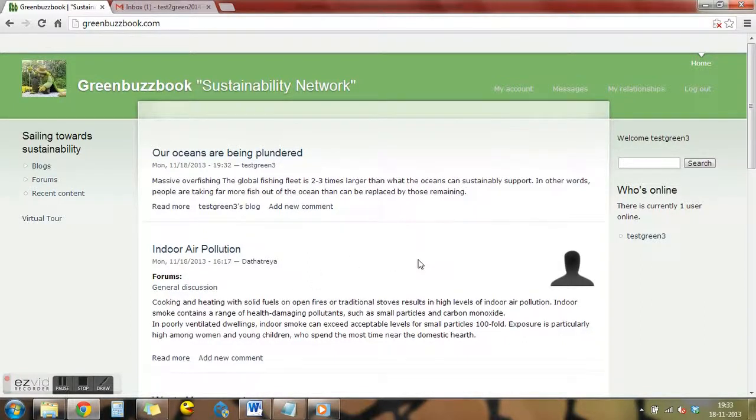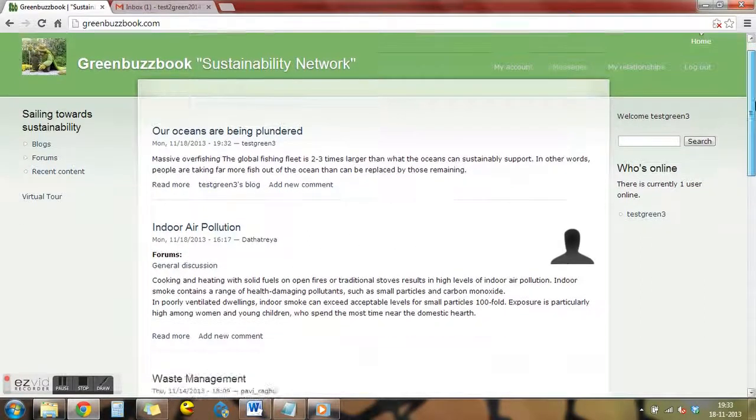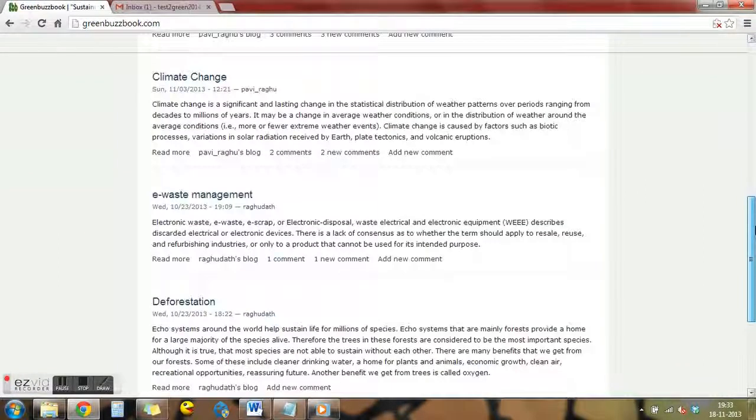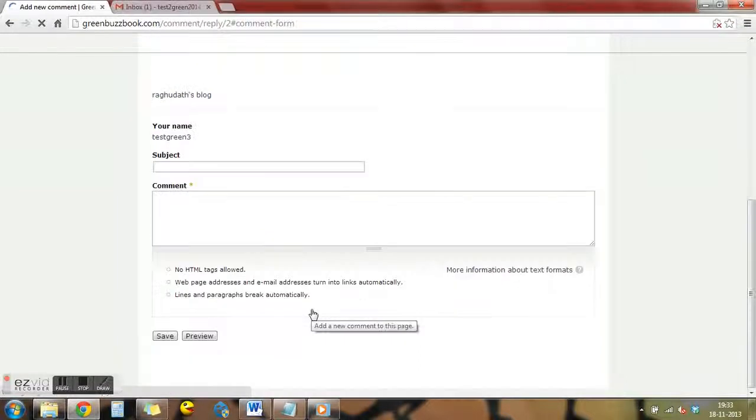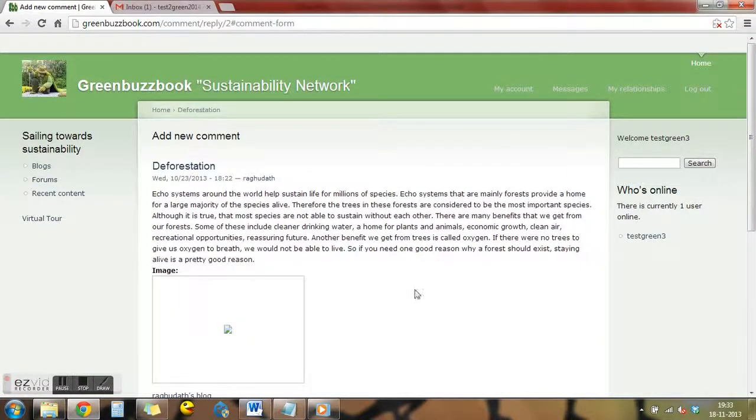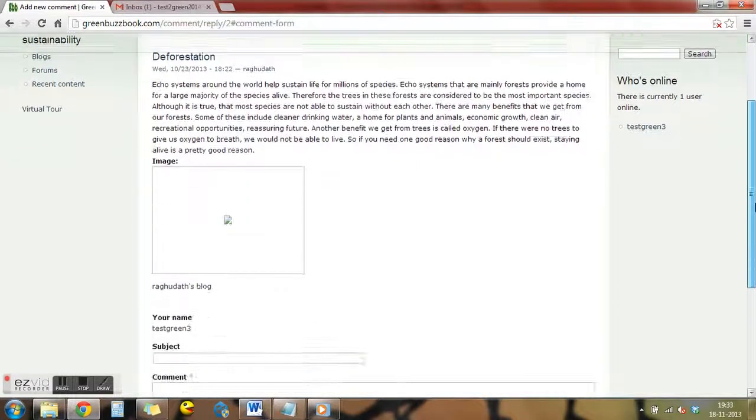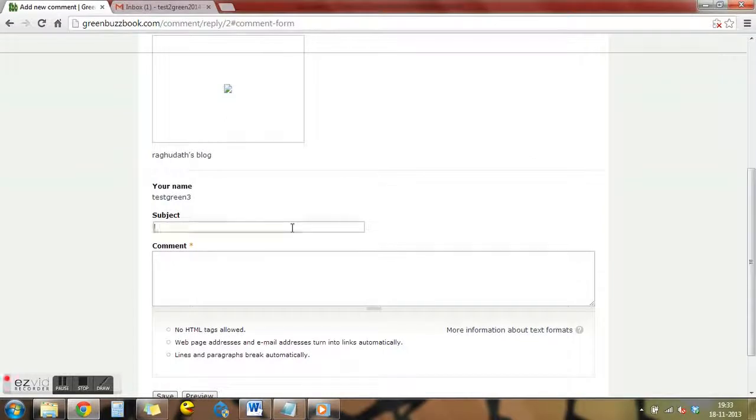And then if you want to add any comment, let us go down and see what, oh, here I have it. So let me add some comment on this particular topic, that is deforestation. So let me go to add a comment. So this is a blog which some user has already posted, so I can read, I can see the image, and now I want to have the comment. So say climate change is my subject.